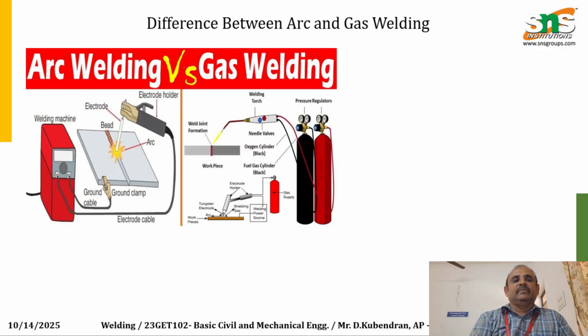Next one is shielding. A protective gas or flux surrounds the arc to prevent oxidation, contamination and porosity in the weld. Filler material deposition: molten metal from the electrode and the base metal fills the joint cavity, creating a strong bond upon cooling and solidification. After the arc is removed, the molten metal cools and solidifies, forming a solid weld with mechanical strength.